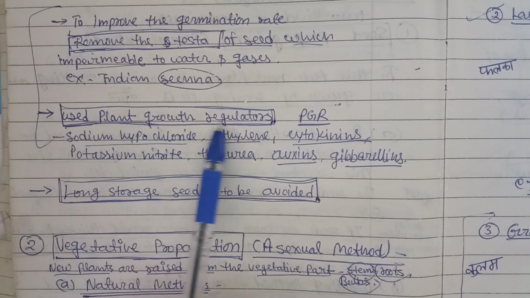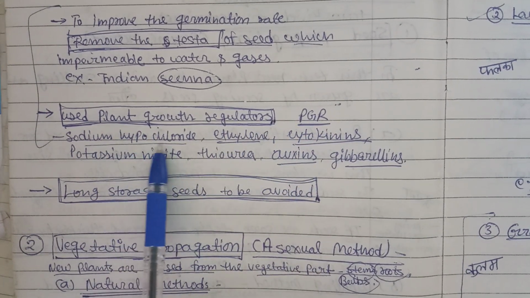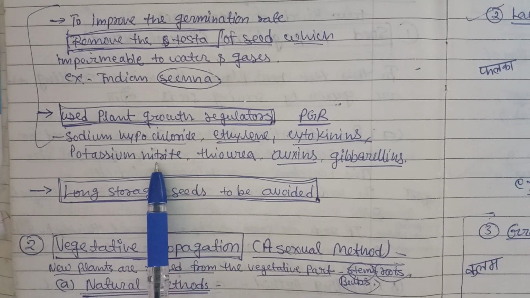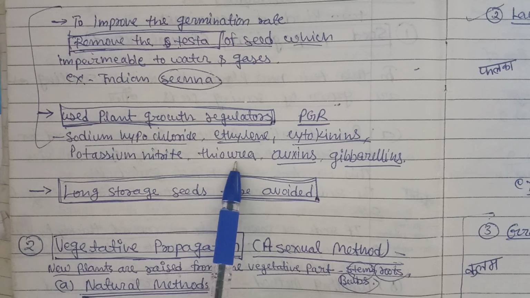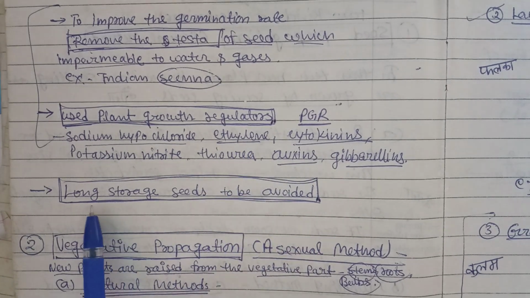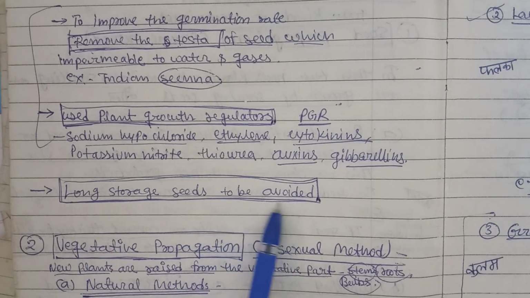Use plant growth regulators, PGR. Sodium hypochlorite can be used, ethylene, cytokinin, potassium nitrite, thiourea, auxin, gibberellin can be used to increase the germination rate. And this is also very important, we need to take care: long stored seeds are to be avoided.